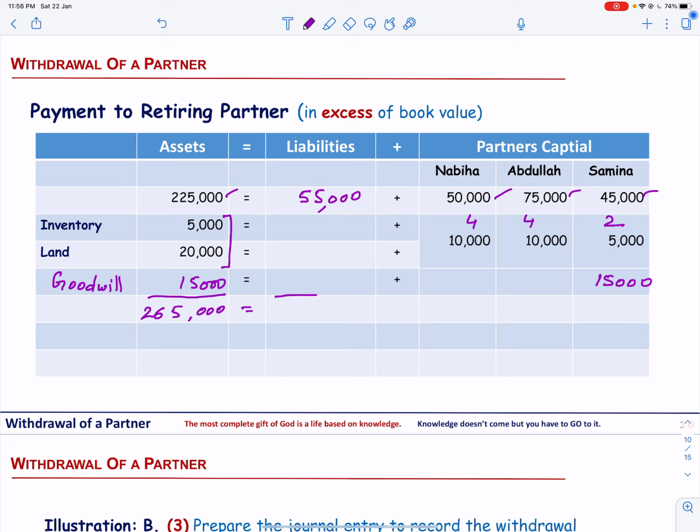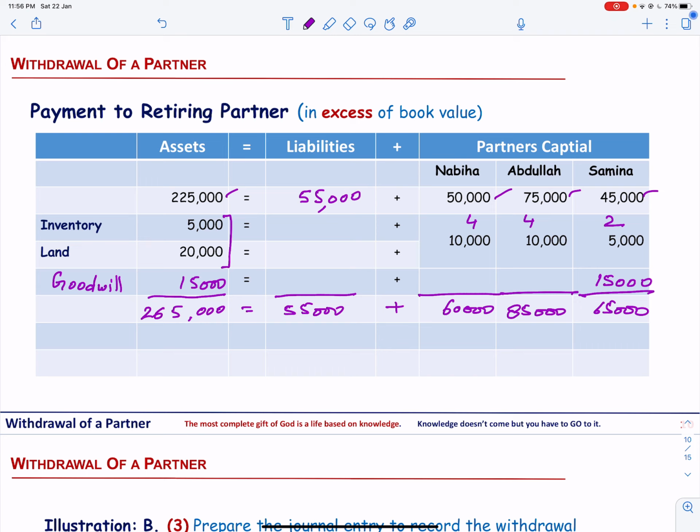$265,000. This is equal to 55,000 plus 60,000 plus 85,000 plus 65,000.